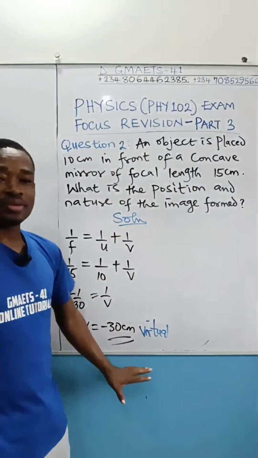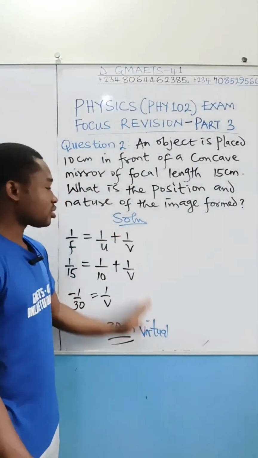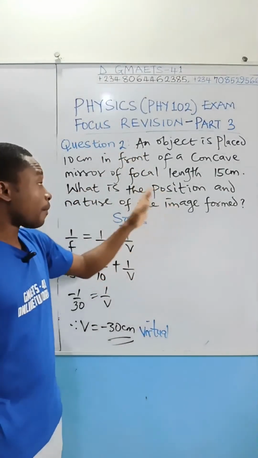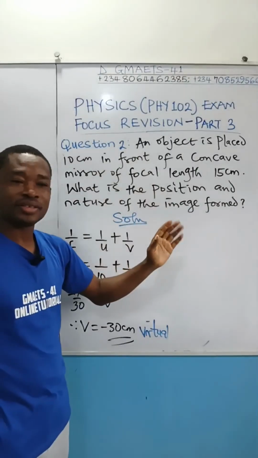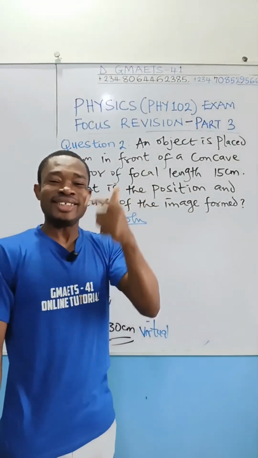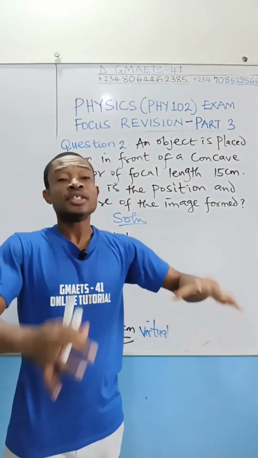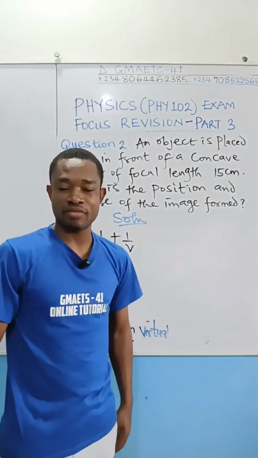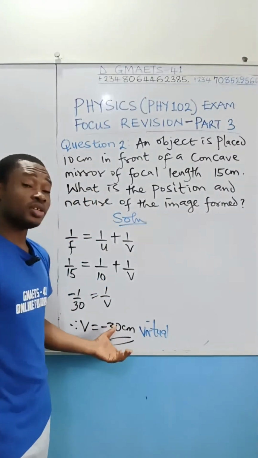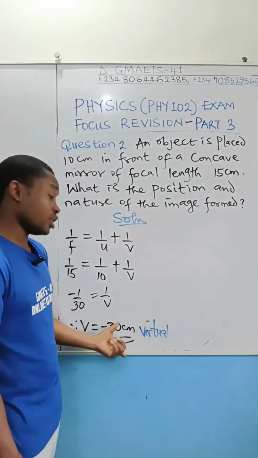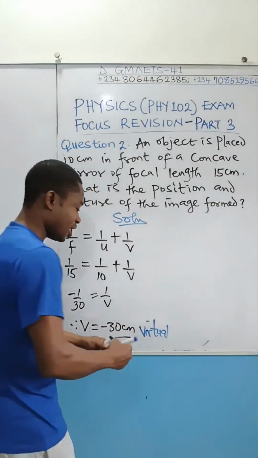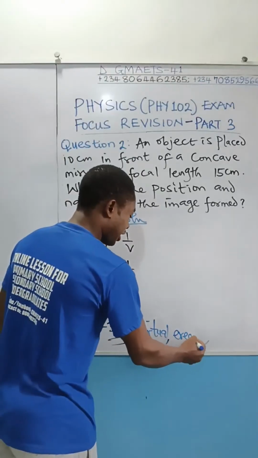So we are done with this. You see the position of this object here. The position of this object here makes this concave mirror behave 99% the same way a convex mirror behaves. Because this image is virtual, and it is erect. In fact, let me indicate it. Virtual and erect.